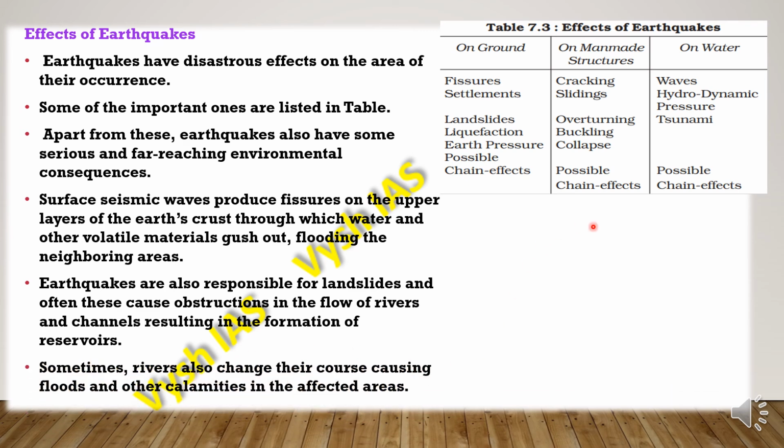So earthquakes, basically what is earthquake? It will cause shaking type of movement on the surface of earth. So this shaking sometimes can cause a river to change its direction, which will cause floods and other calamities in affected areas.